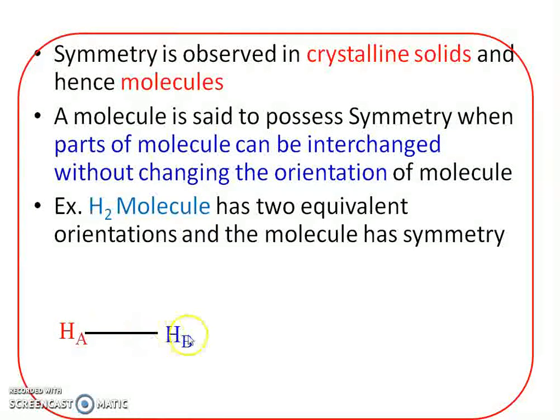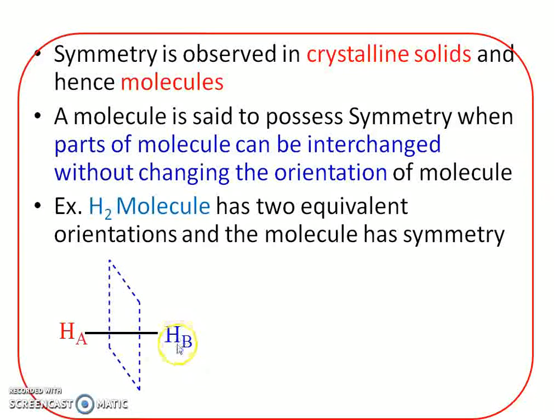So you know, the hydrogen molecule is linear. There are two hydrogen atoms joined by means of a covalent bond. Just for simplicity, just to recognize them, this left side hydrogen is marked as A, and this right side hydrogen is marked as B. As such, hydrogen atoms are same, there is no difference. But for our knowledge, to recognize two different hydrogen atoms, one is marked as A and the other as B. Now suppose there is a mirror placed exactly at the center of this covalent bond.